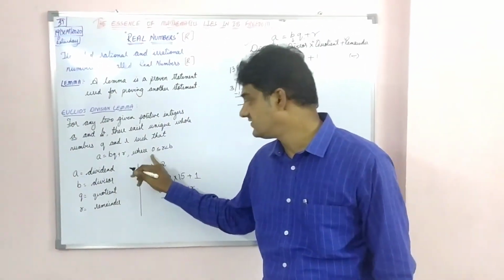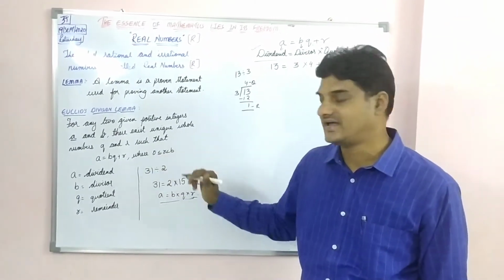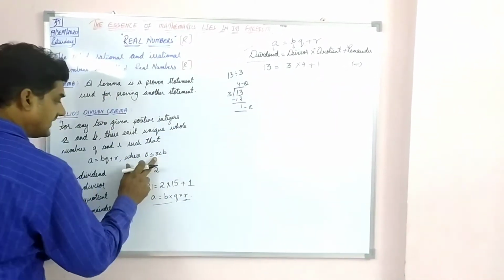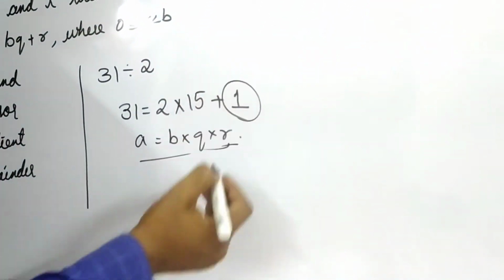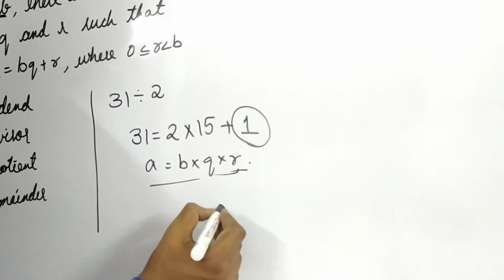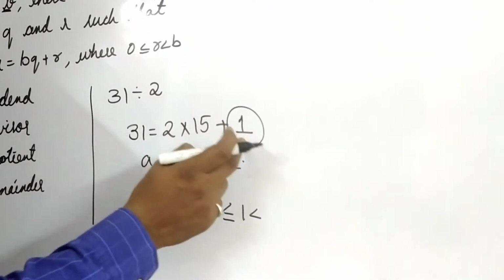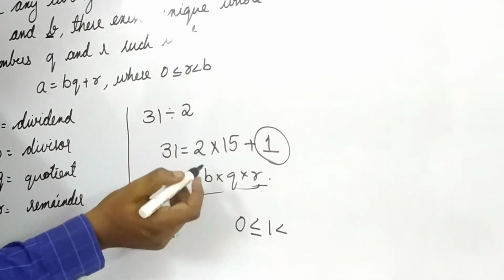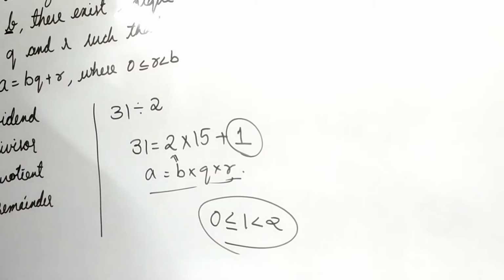Where one more part is given. That is 0 is less than or equal to R is less than B. R is the remainder. 0 is less than or equal to R. How much is the remainder you got? 1. So 0 is less than or equal to 1, less than what is the value of B? B here is 2.